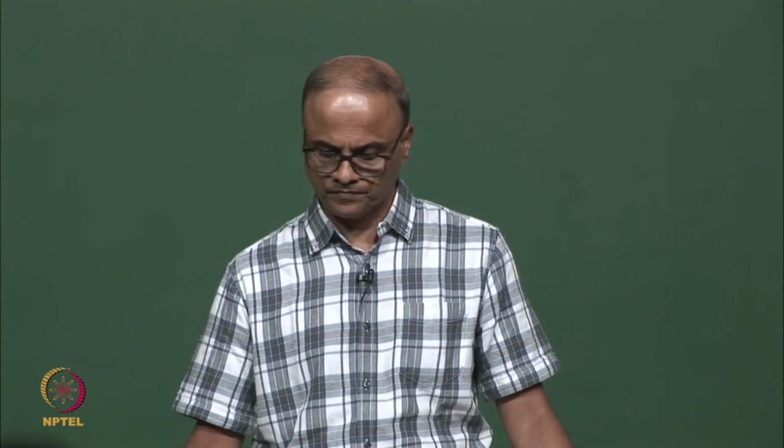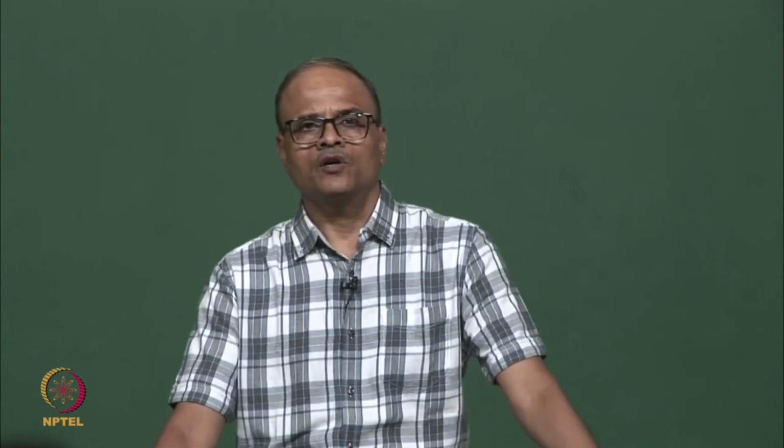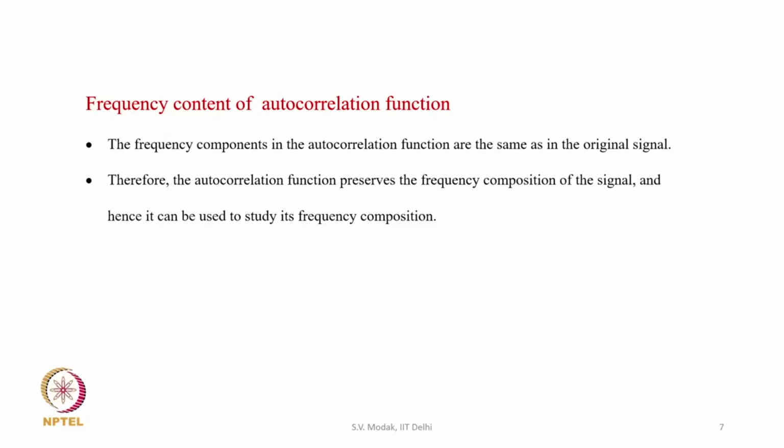That is important. It says that the frequency composition of the autocorrelation function tells us the frequency composition of the parent signal. Therefore, the autocorrelation function preserves the frequency composition of the signal, and hence it can be used to study the frequency composition of the original signal. But as we saw, the phase of the harmonic components does not appear in the autocorrelation function, so the phase information of the different frequencies is lost.